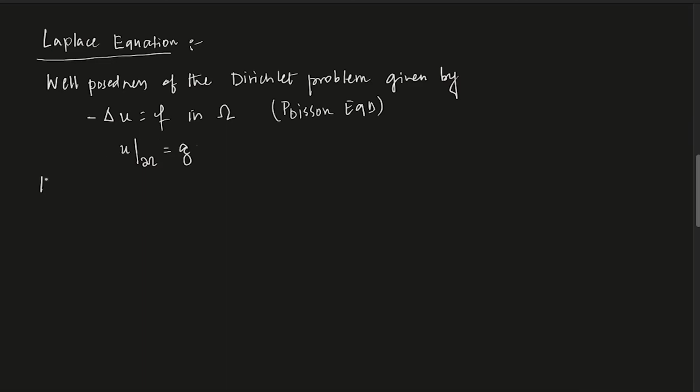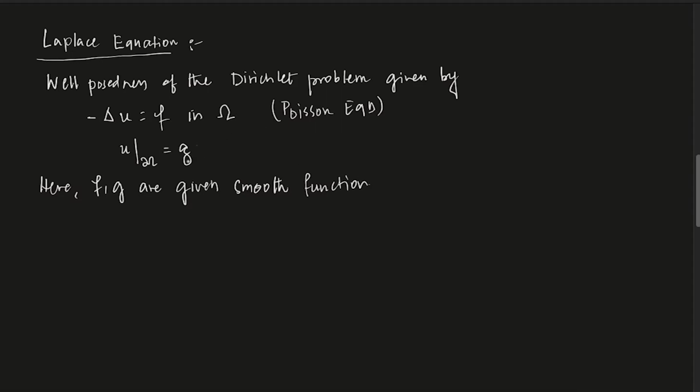Here f and g are given smooth functions. I am not exactly specifying what sort of functions they are, but let's just assume they are smooth. So why is it called Dirichlet?